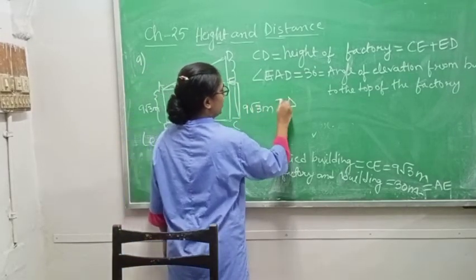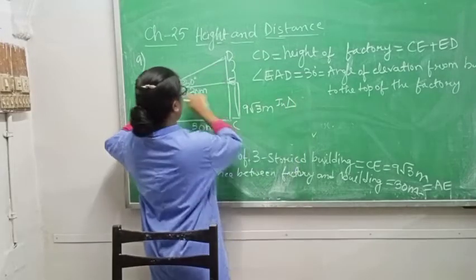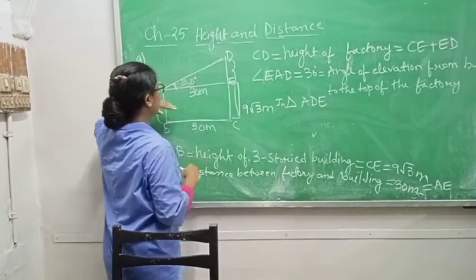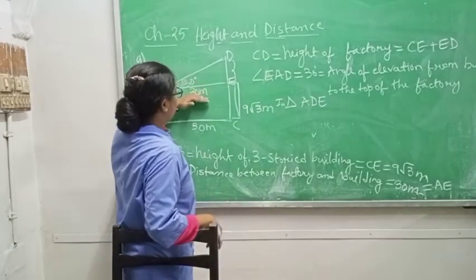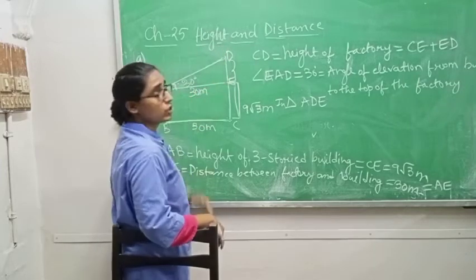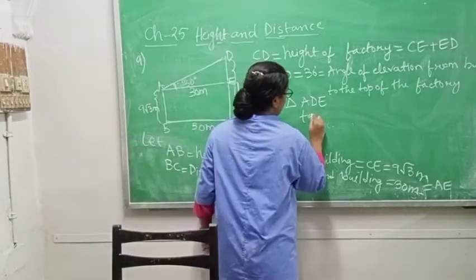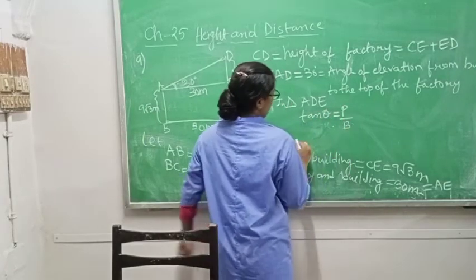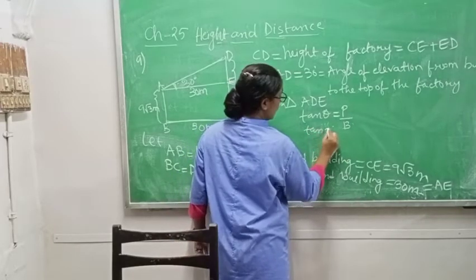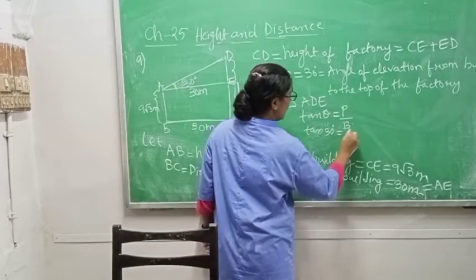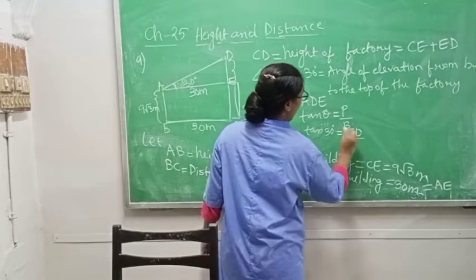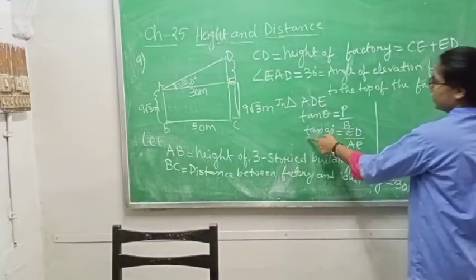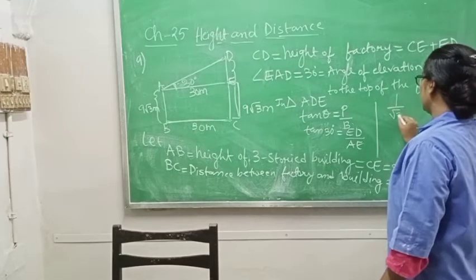So in triangle ABE, you will take triangle ABE. Now see class 10, this AE is given 30 meter, you have to find P. So P and B relation you will get in tan. So you will write tan theta equals P by B. Tan 30 degree, P is EB or DE you can write, and base is AE. After this one, please come here, tan 30 degree value is 1 by √3.